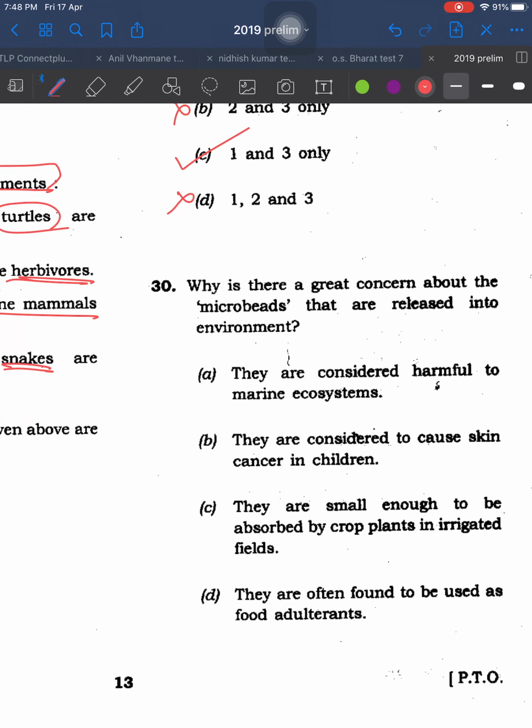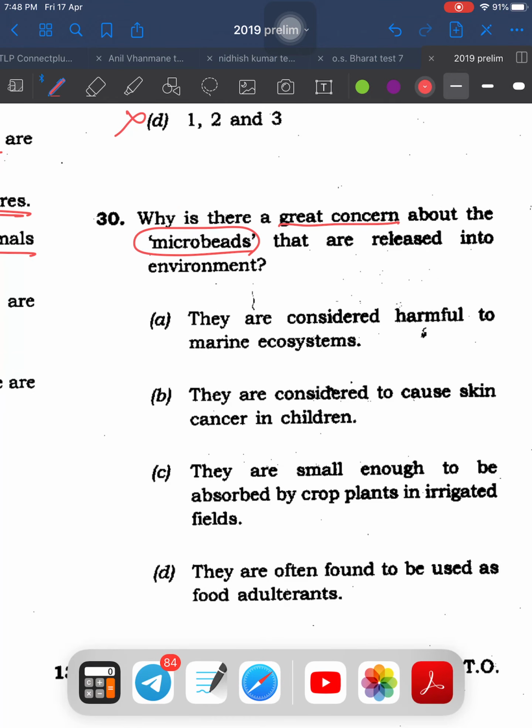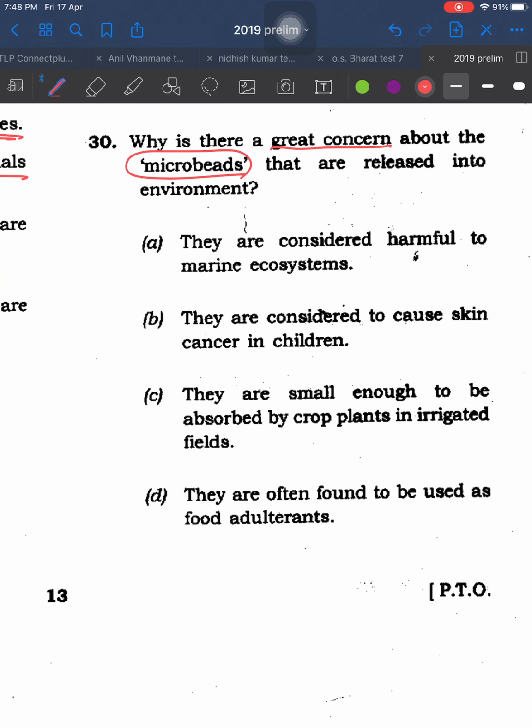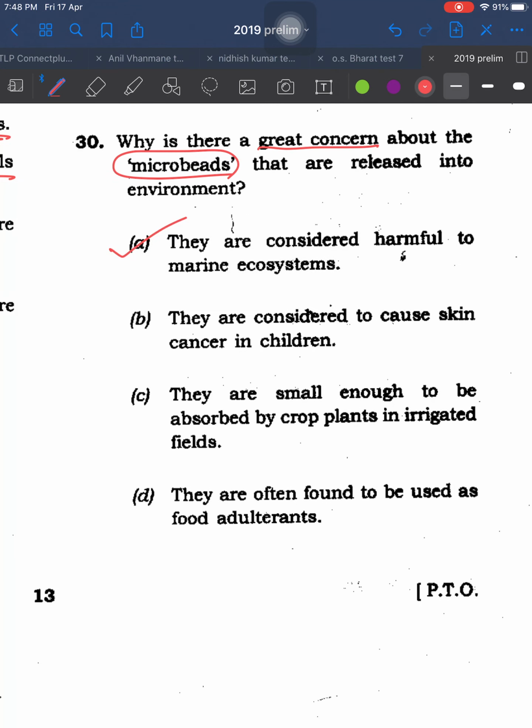The last question. Why is there a great concern about microbeads? The easiest question. Every time it is in the news. Even if you read any kind of current affairs, it is always in the news. Microbeads pose a very important challenge for the marine ecosystem. Why? Because they are consumed by fish and various marine species. Here as well, if you just find a water-related statement, they are considered harmful to the marine ecosystem. That's it. Nowhere is water mentioned in any of the remaining options. Even in that case, it's a very easy question.